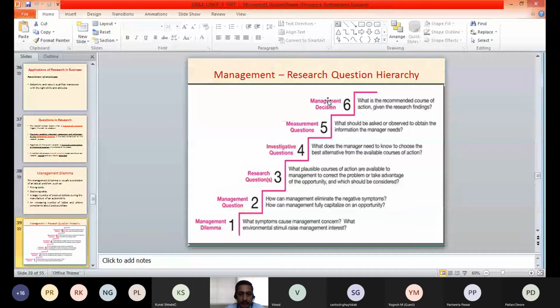This much we have discussed. Now going further, as I told you, we'll have one example of this hierarchy, of how we can go about it if there is a particular management dilemma. We will take the example and see how that can be converted to a management question and subsequently to the research question, investigative question, measurement question, and how the management decision can be taken on the basis of that. That example we will take so that it will be clear to you.